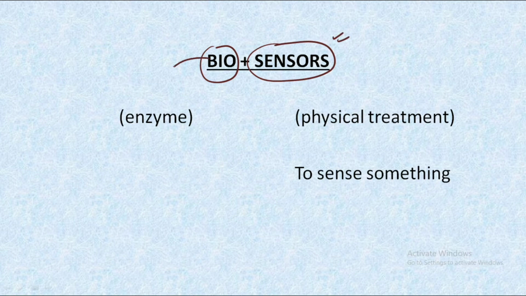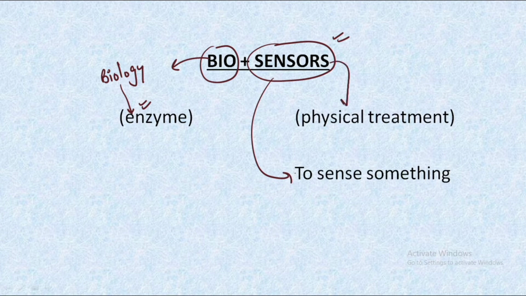So bio in simple words means biology. And in biology, we could mainly refer to the enzymes being used. And talking about the sensors, it actually means to sense something. And in this sensing method, what we are doing is the physical treatment of the compound or of the organic molecule that we are focusing upon.